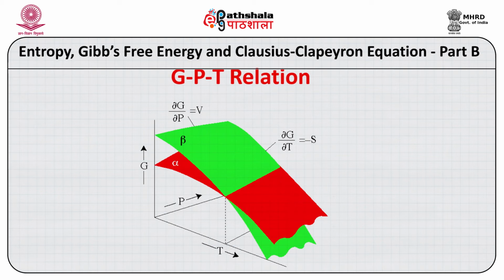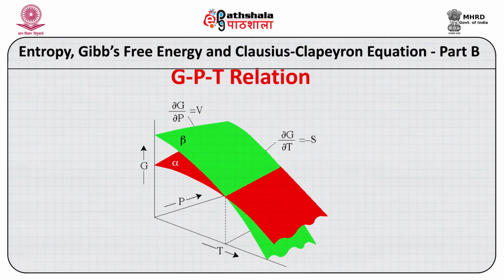But if we move to the right hand side of the T, you see that the Gibbs free energy of the beta phase is lower than the Gibbs free energy of the alpha phase, and that's why beta will be stable. And at temperature lower than this equilibrium value, the reverse thing happens and alpha becomes more stable than beta.